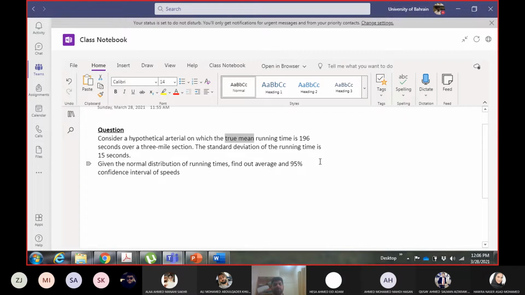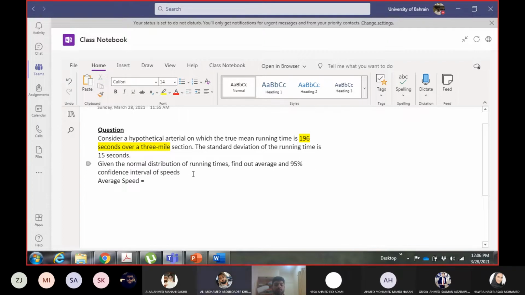Starting with average speed, finding it should not be a problem, because the mean running time is given and the length of the section is given, 3 miles. So how much will this average speed be? To find the average speed, what should I do? Distance over time.